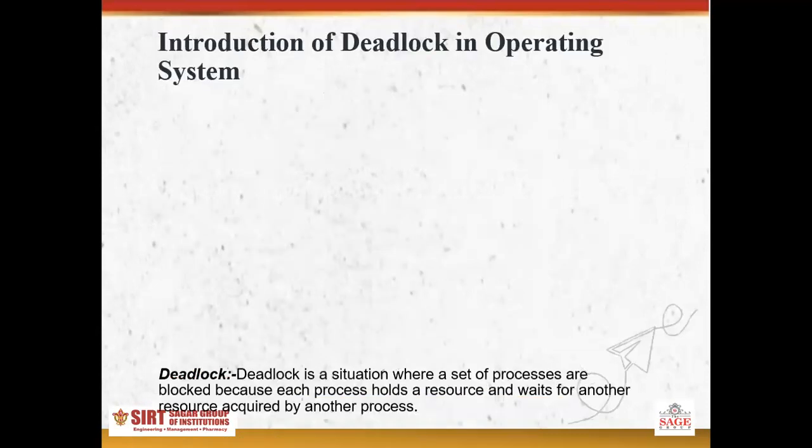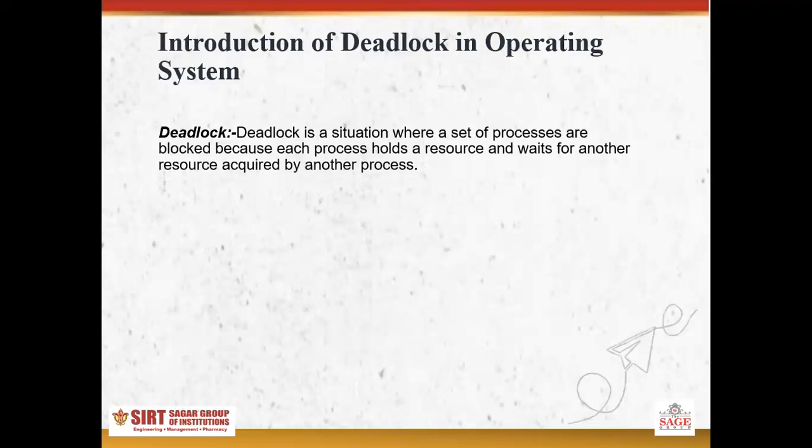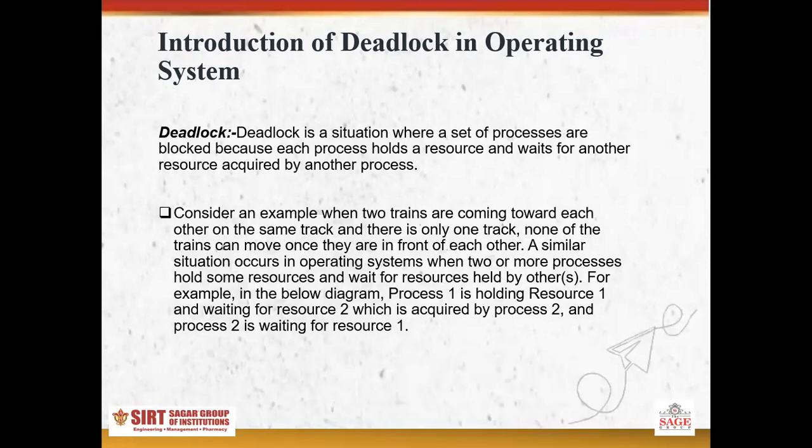So what is deadlock? Deadlock is a situation where a set of processes are blocked. Why are they blocked? Because each is holding a resource and waiting for a resource held by another. When a process holds a resource and waits for another resource, it can cause deadlock.